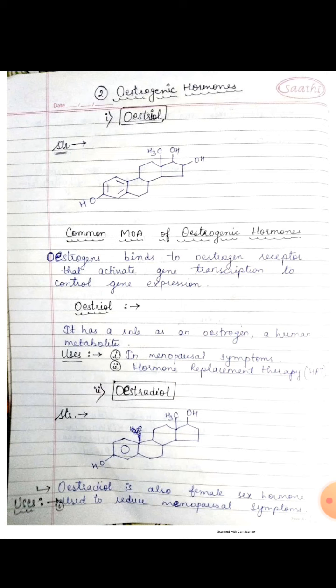Estrogen receptors are actually of two types, that is ER alpha and ER beta. ER alpha is found in the female reproductive tract, breast, blood vessels and hypothalamus, and ER beta is distributed in the ovaries and prostate.